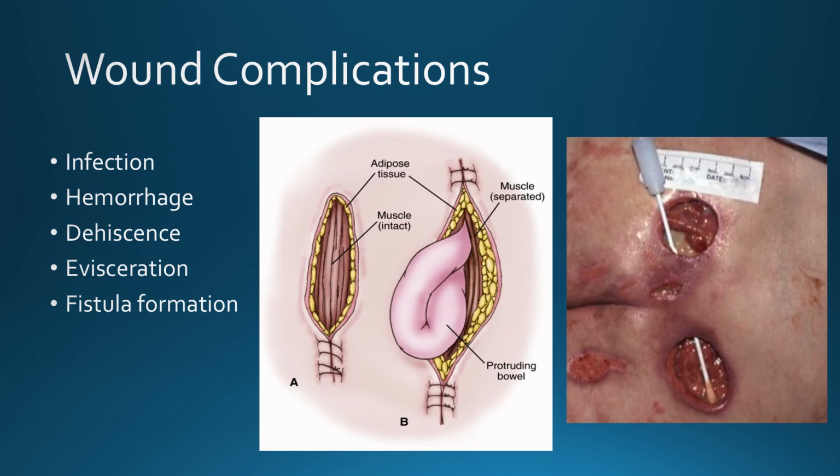Another type of wound complication is a fistula. A fistula is a tunnel from one wound to another area. This can be from wound to somewhere on the surrounding skin, like the picture on the right. It could be a wound to a body organ, or it can be from organ to organ, like the bowels developing a fistula to the bladder. Body fluids, bacteria, blood, and other stuff can travel through the fistula. The second picture on that right shows a tunnel going from one open wound to another open wound, allowing the content to move back and forth. Fistulas are hard to heal and take a very long time because bacteria can get trapped in that tunnel.